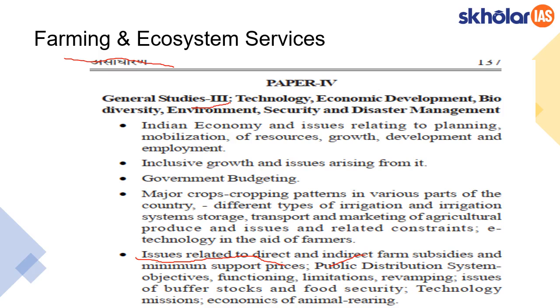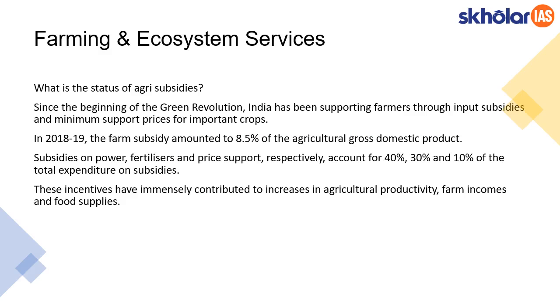So students, let's understand the role of agriculture subsidies in the farming sector before trying to find the linkage between farming and ecosystem services. The Indian government has been supporting this sector through input subsidies like power, fertilizer, and through minimum support prices as well.